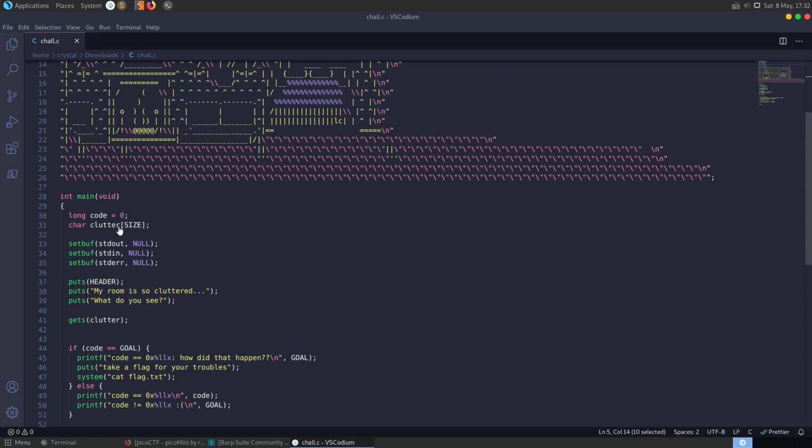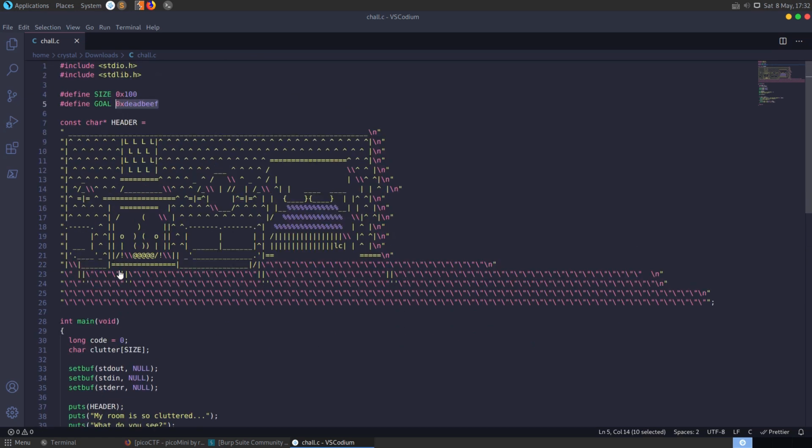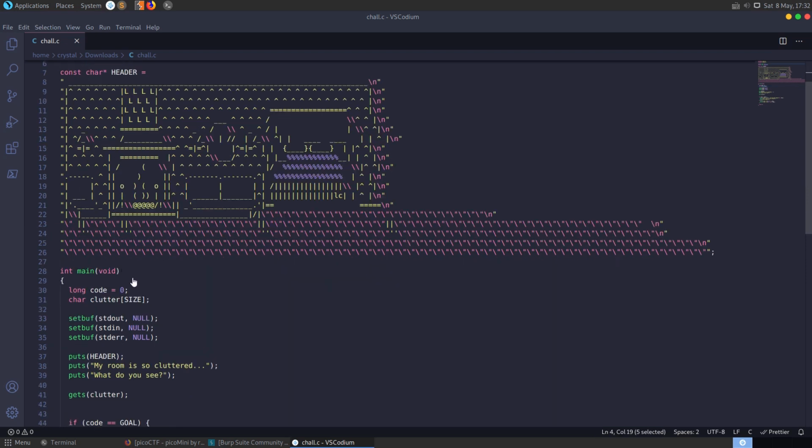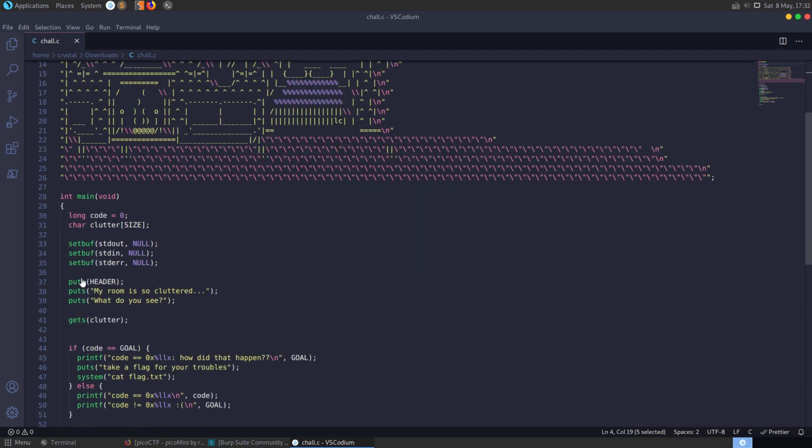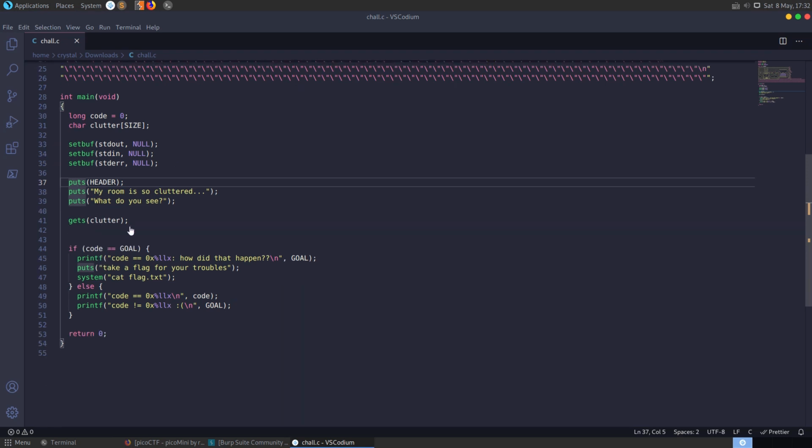So we have code set to 0, we have our char clutter, so this is our buffer which is defined, and the size is going to be 256 bytes. And then it's going to print out the header, so it's going to print out this ASCII art, it's going to print out some text, and then it's going to use the dangerous gets function.